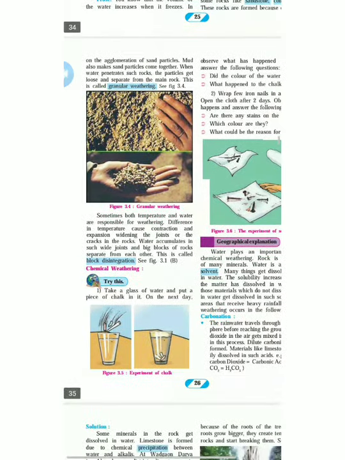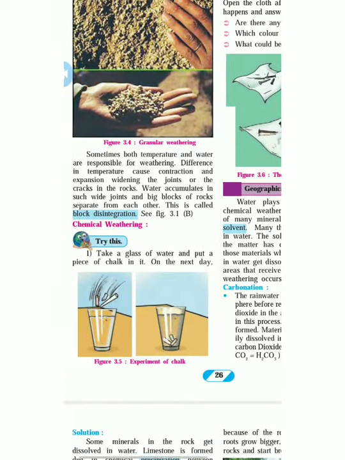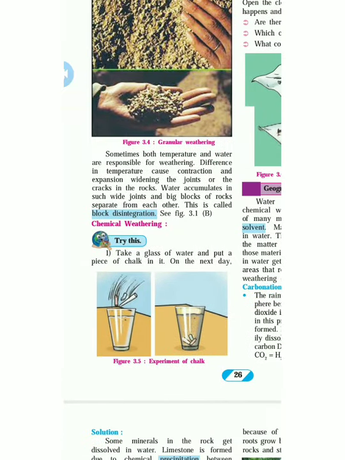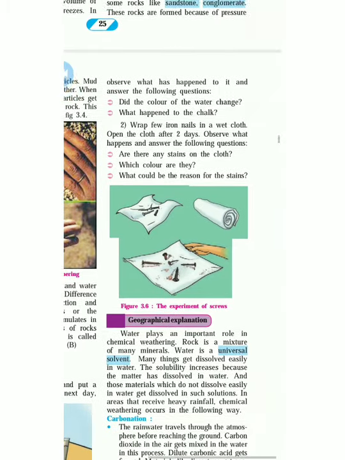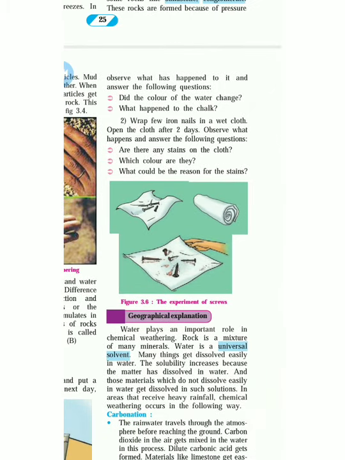Now chemical weathering. See this. Take a glass of water and put a piece of chalk in it. The next day, what happened? You have to notice that. Observe what has happened, and answer the following question. Did the color of the water change? If chalk dissolves in the water, the color of the water will change. What happened to the chalk?